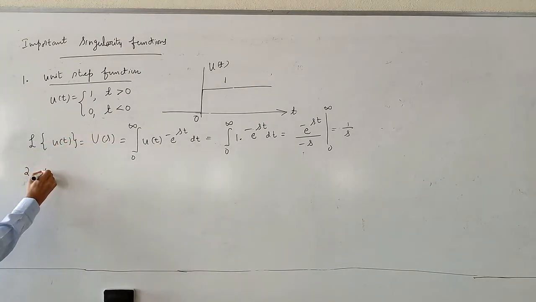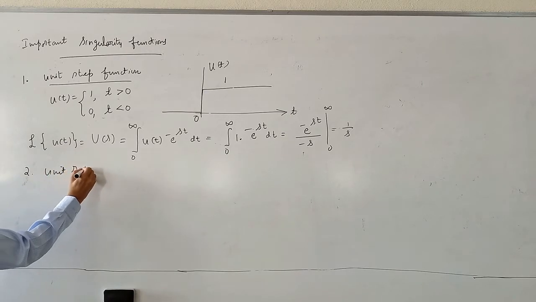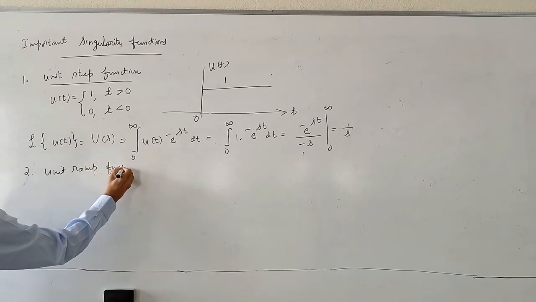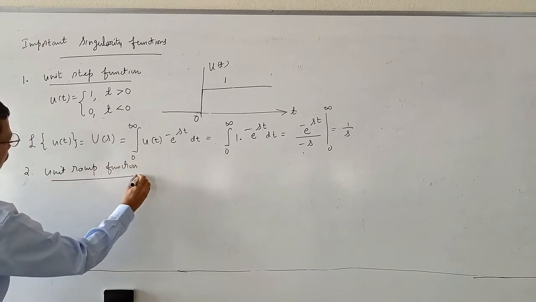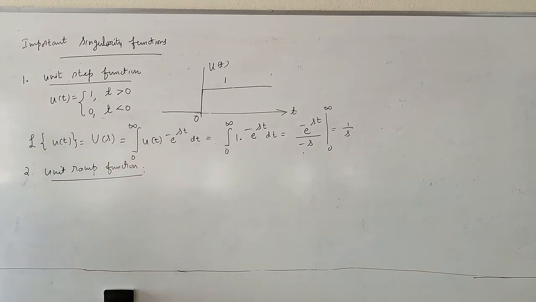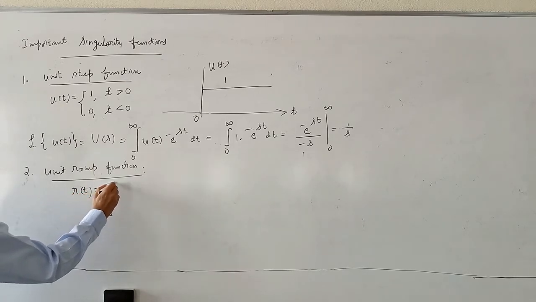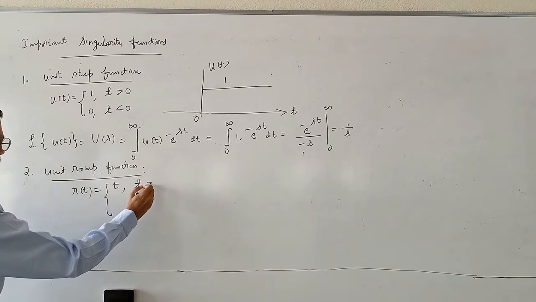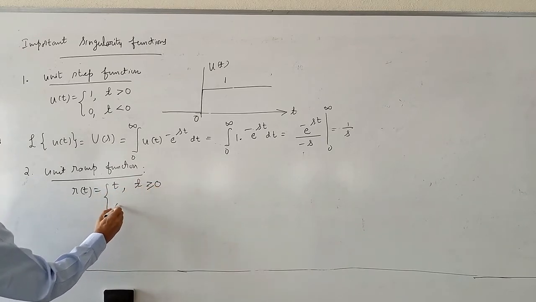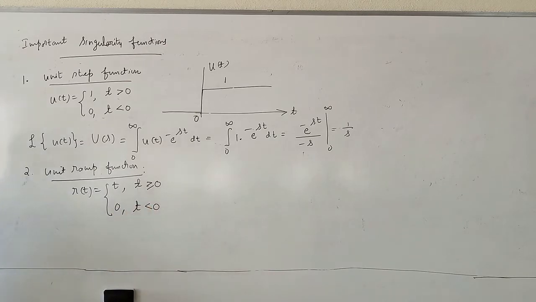Next is unit ramp function. Unit ramp function is defined in this manner. R of t is equal to t for t greater than or equal to 0, 0 for t less than 0.